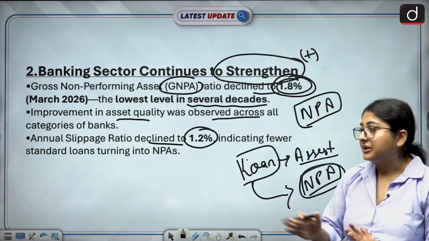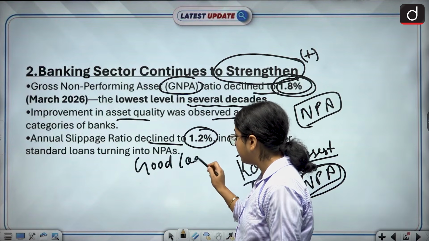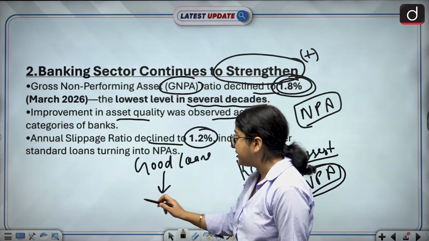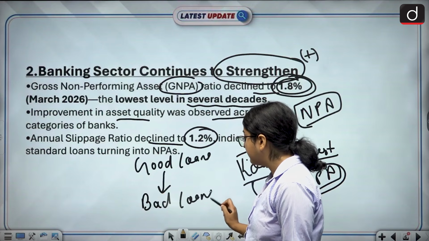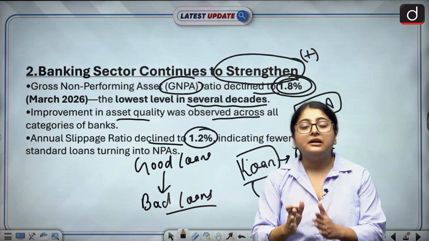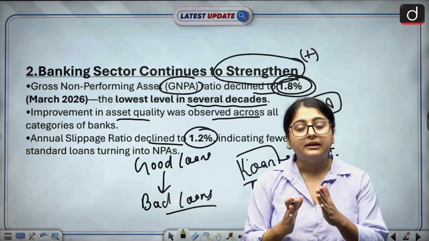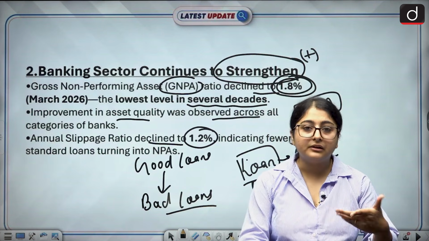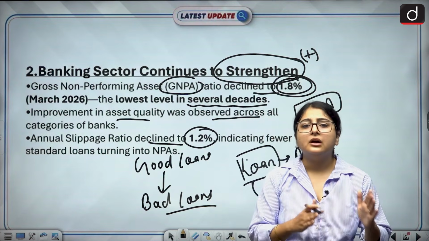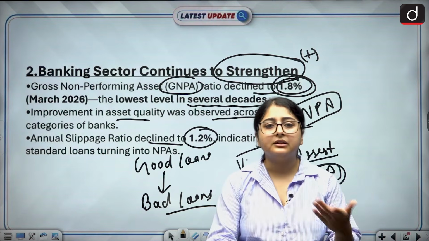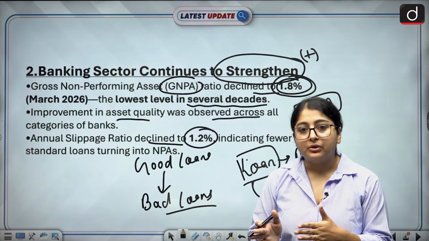Slippage ratio means what? When good loans slip into the category of bad loans. Okay, let's just say in 2022, out of 100 borrowers, 90 were repaying their loans on time.